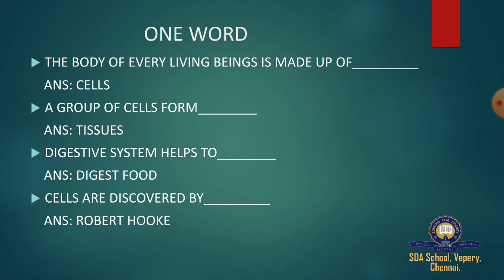So here are some one-word answers. The first one: the body of every living being is made up of? The answer is cells. A group of cells forms tissues. The digestive system helps to digest our food. Cells were discovered by Robert Hooke in which year?